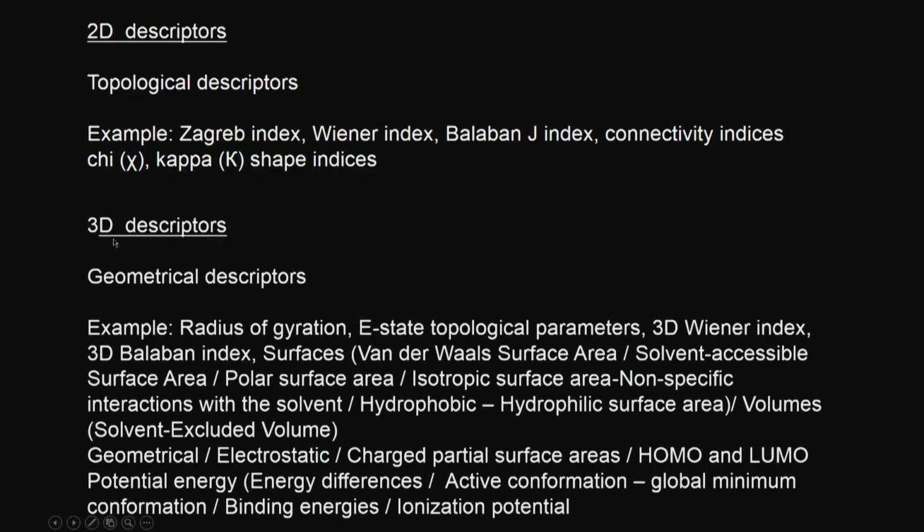Of course, then we have 3 dimensional, when it takes a conformation, and the geometric descriptors, radius of gyration, because that depends on the shape of the molecule, okay. 3 dimensional electronic state, topological parameters, 3 dimensional Wiener index, 3 dimensional Balaban index, surfaces, van der Waals surface area, solvent accessible surface area, polar surface area, isotropic surface area, non-specific interactions with the solvent, geometric, electrostatic, charged partial surface area, highest occupied molecular orbital energy, lowest unoccupied molecular orbital energies, energy difference between this HOMO and LUMO, active conformations, global minimum conformations, binding energies, ionization potentials. So, these are all 3 dimensional descriptors.